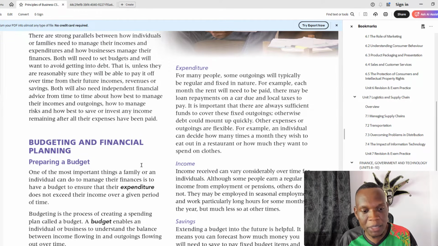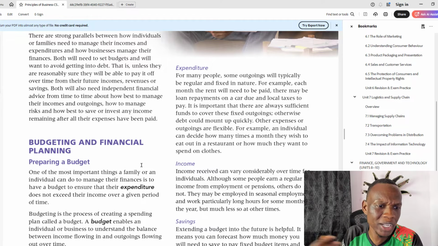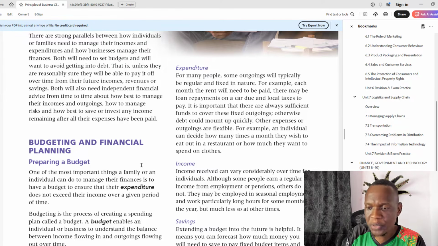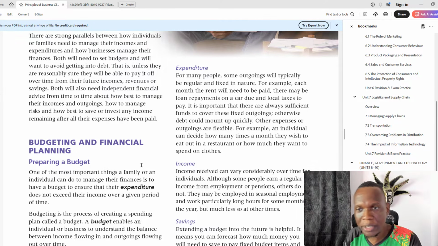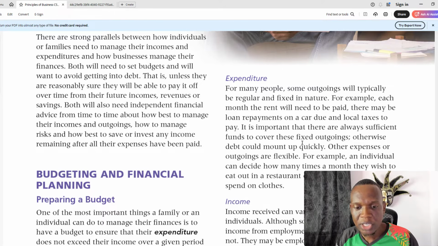Because sometimes persons are unable to know. Sometimes you have a bank account and money is just leaving. Where's this money going? Sometimes they have subscriptions they didn't even realize are coming out every month, etc. So when you have a budget, you are able to actually track your money to see where it's going. That's one benefit right there.